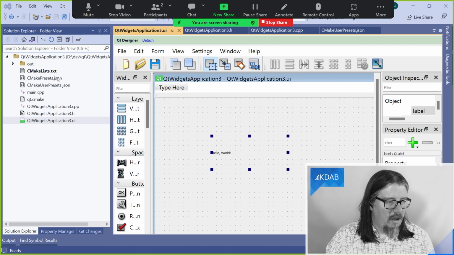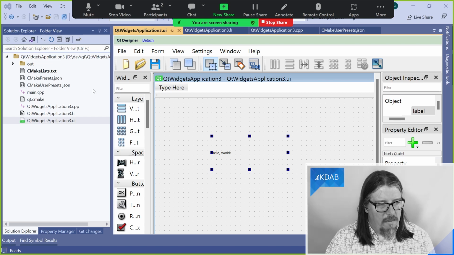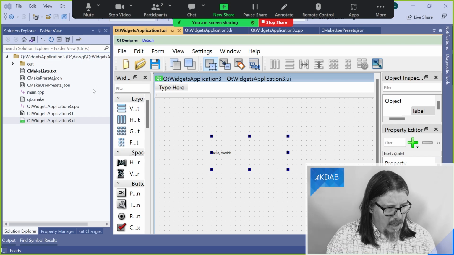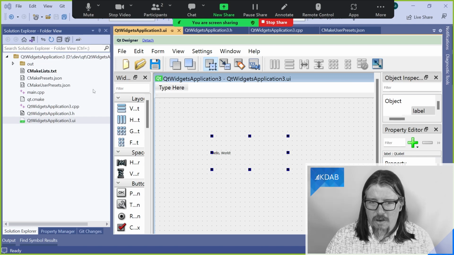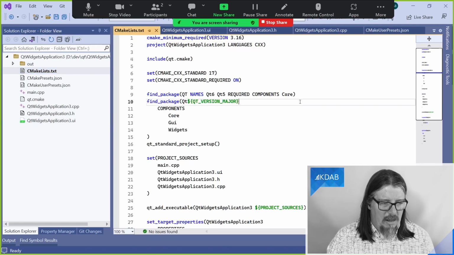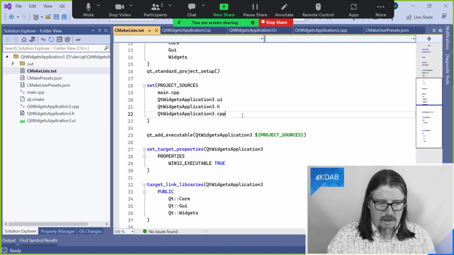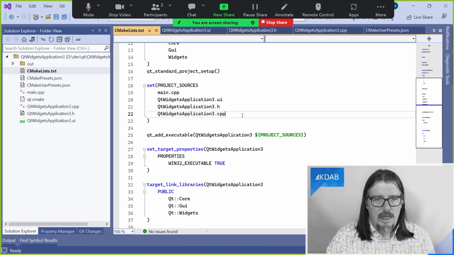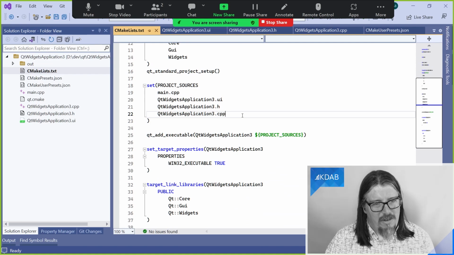So although it opens as a project, and it works well with a build system, and Visual Studio now has a CMake debugger for finding out what's gone wrong if things go wrong, actual editing of CMake is still a matter of just manually editing the text files to add your own sources in and things.